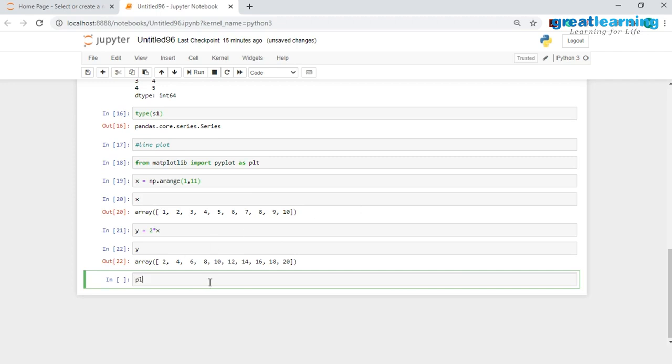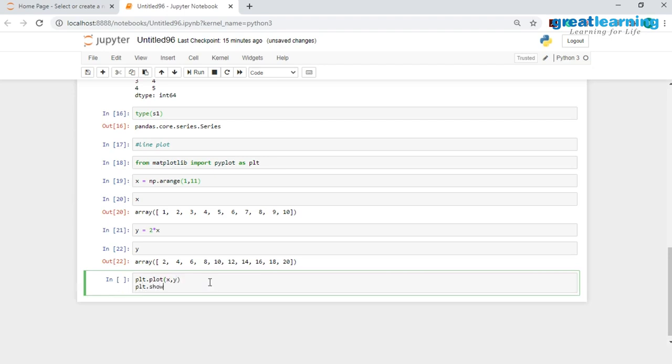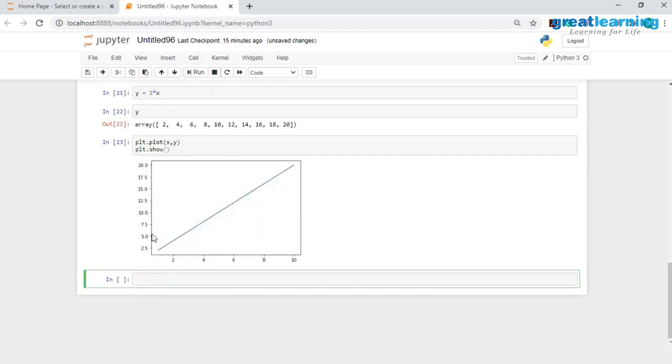And to create this line plot, I will just have plt.plot over here, and I'll pass x comma y, and I'll have to show this line plot. So as you see, I have successfully created this line plot. So this is a linear line. As the value of x increases, the value of y also increases.